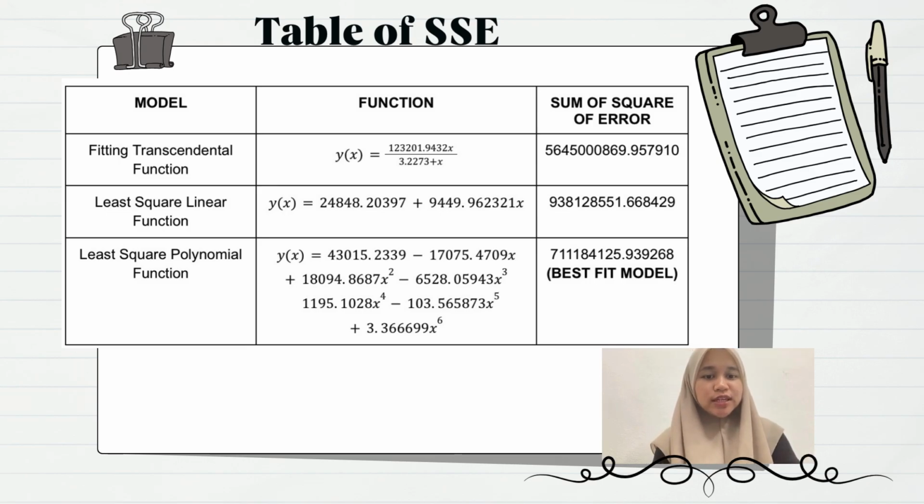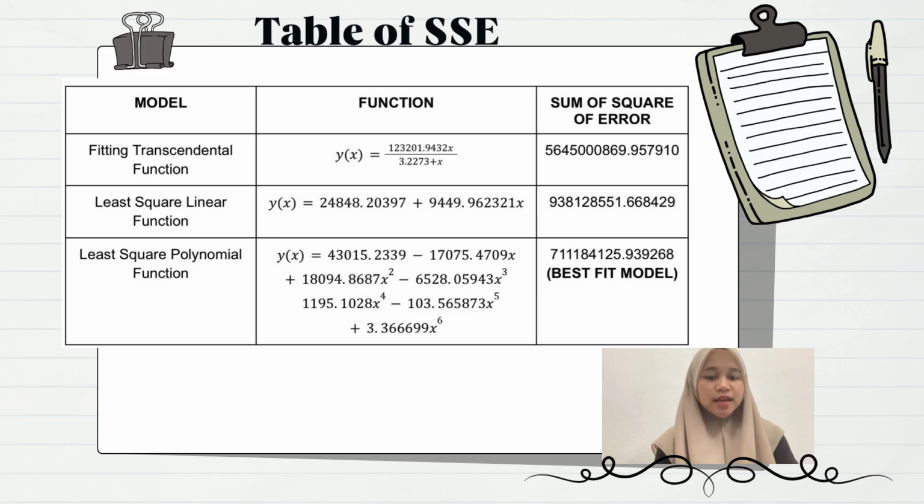So next, we evaluate how well each model fits the data using the sum of squared error, or SSE. As shown in the table of SSE, the last model, which is the least square polynomial function, which I already highlighted as the best fit model, has the lowest value. As we can see, the polynomial function has the lowest SSE, meaning it is the best fitting model for this data.